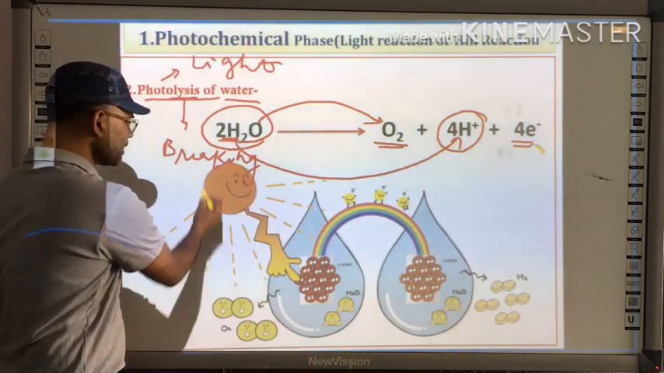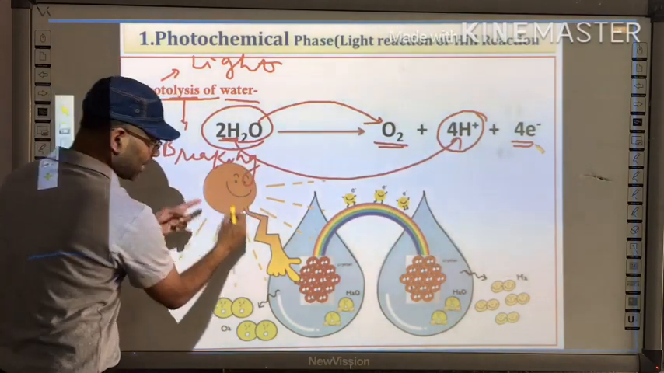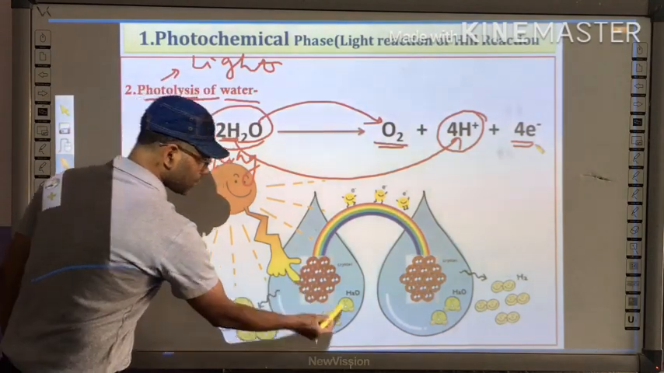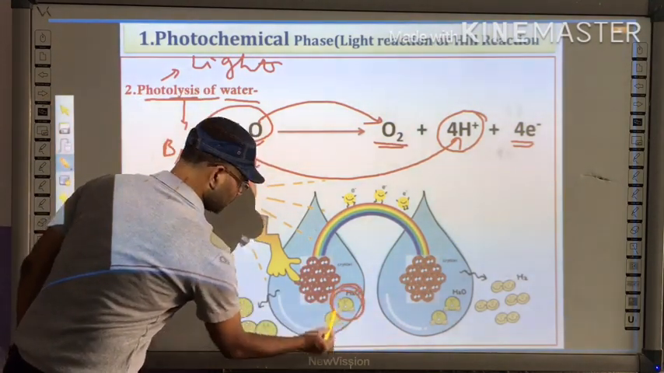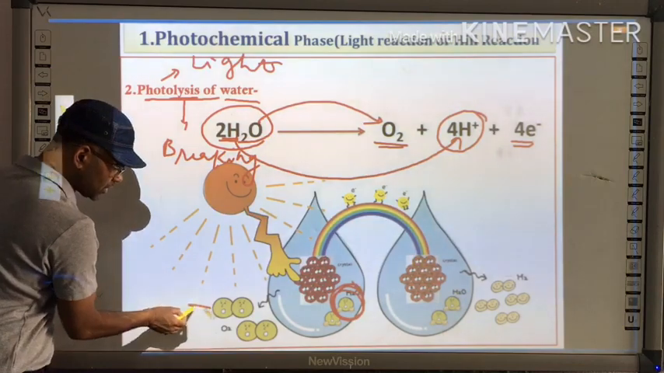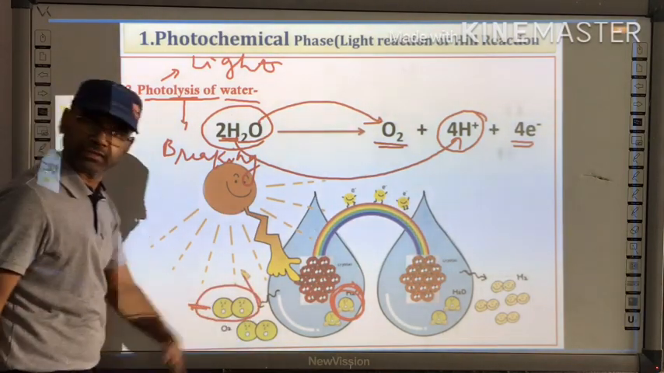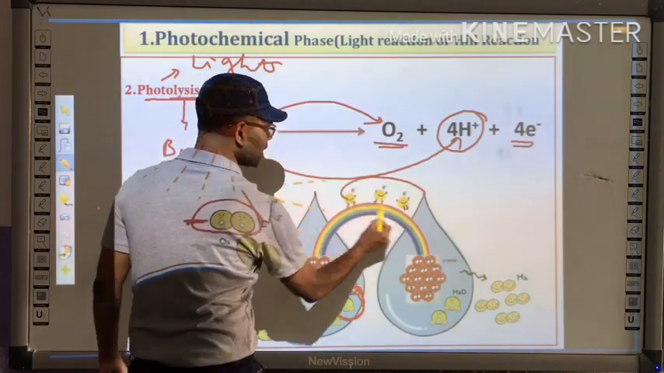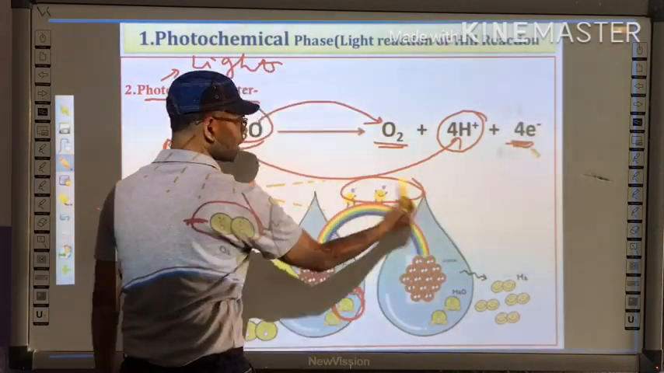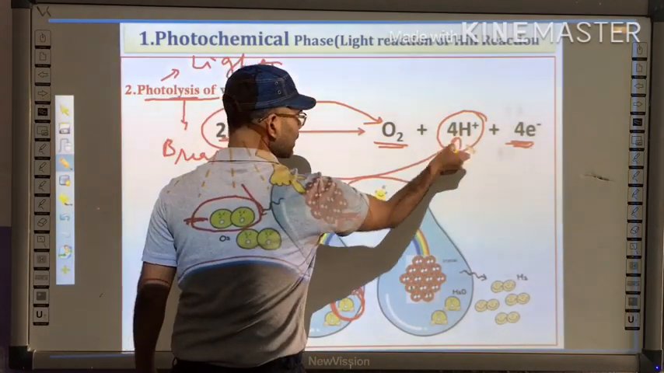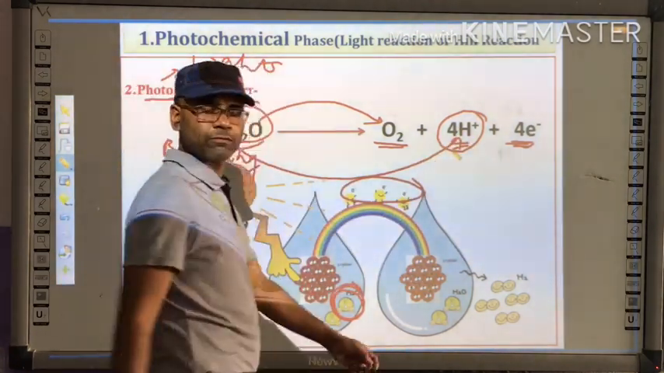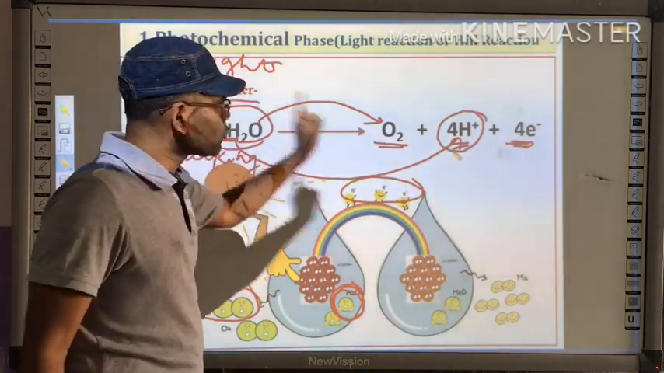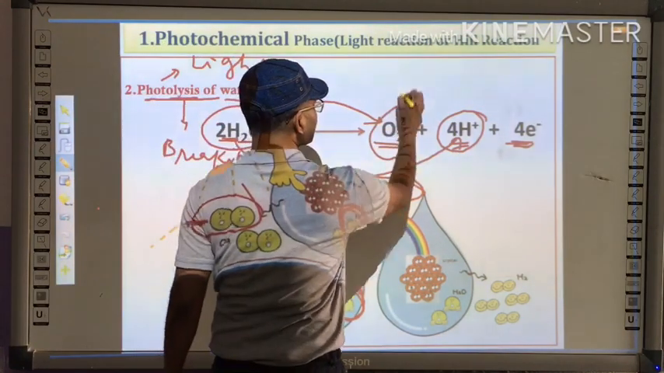Okay, so as you can see here, as the light, this is the sun, falls on the chlorophyll, the chlorophyll splits the water molecule, and this water molecule is split into oxygen. The oxygen is liberated in the daytime, and these are the electrons. These electrons are transferred and 4 hydrogen ions are also formed. Once the photolysis takes place, the oxygen gas liberates off.